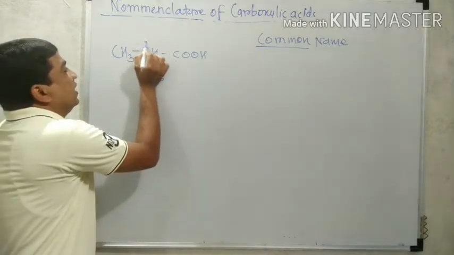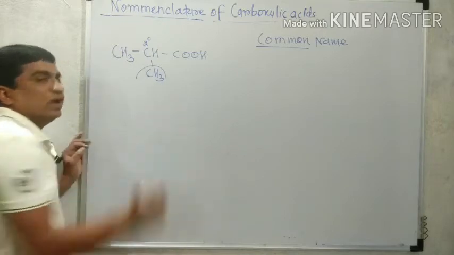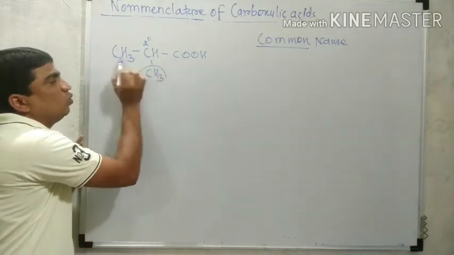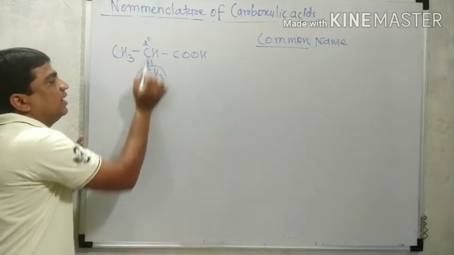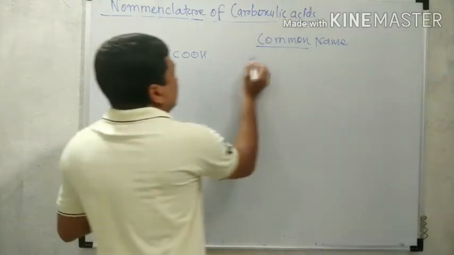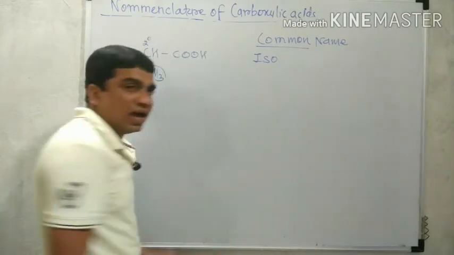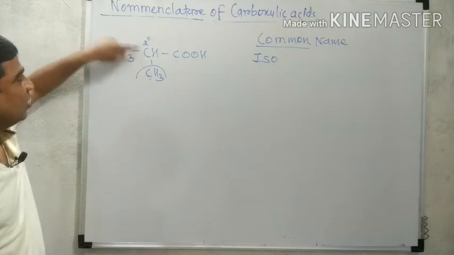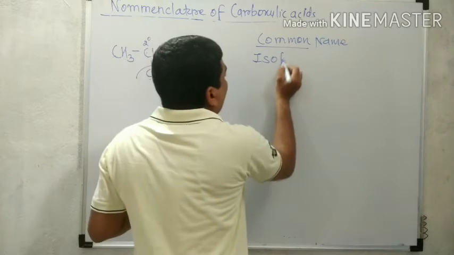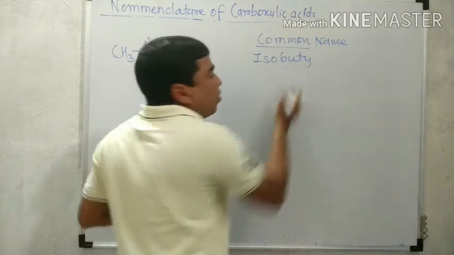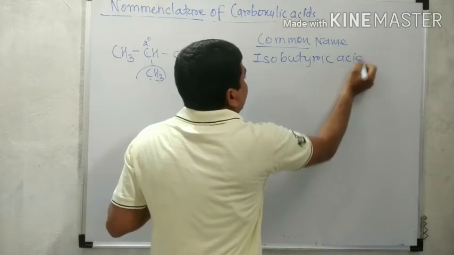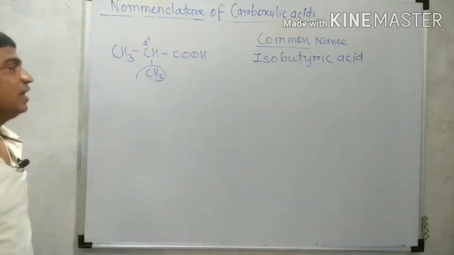So the secondary carbon contains 1 methyl group, because this carbon links with 1 to 2 carbons. And if the secondary carbon is attached with 1 methyl group, therefore it is iso. So the common name of the structure is iso. Why iso? Because 1 methyl group is attached to the secondary carbon. And how many total carbons? 4. For 4 carbons, the common name of the acid is butyric acid. So its common name is isobutyric acid.